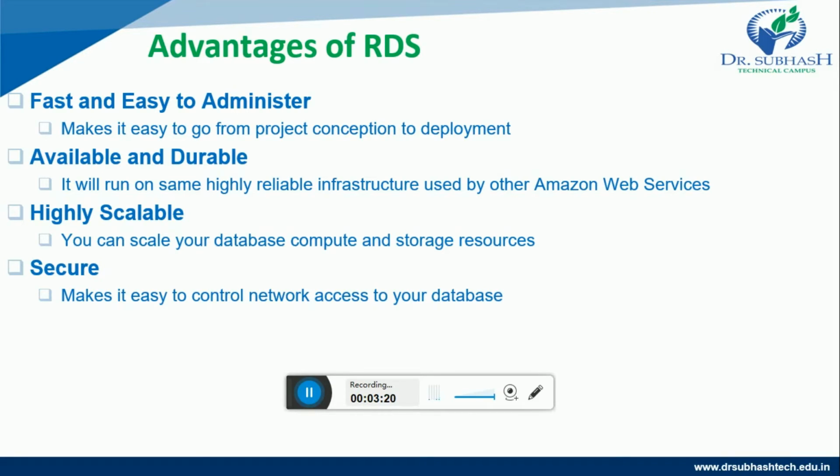Also, it is highly scalable. You can scale your database compute and storage resources. It is secure also. That means it makes it easy to control network access to your database. So friends, these are the advantages of RDS.